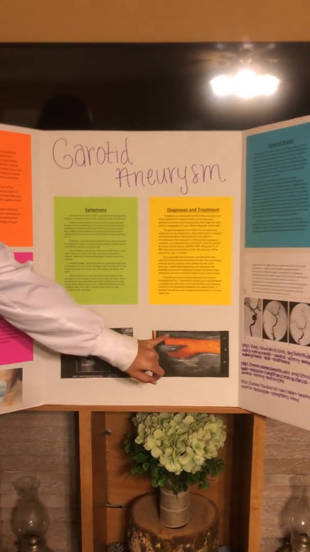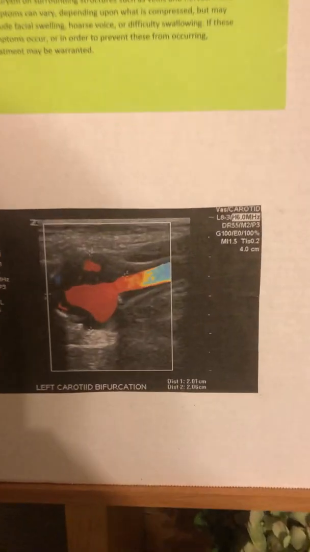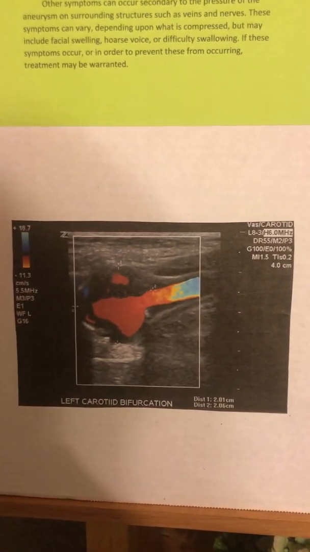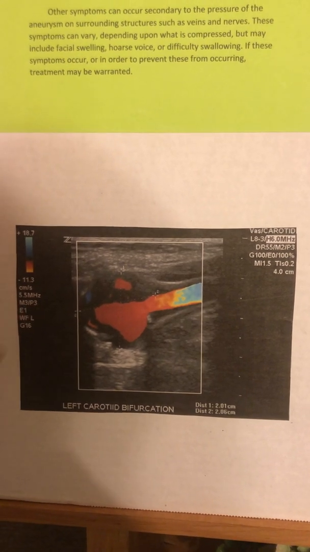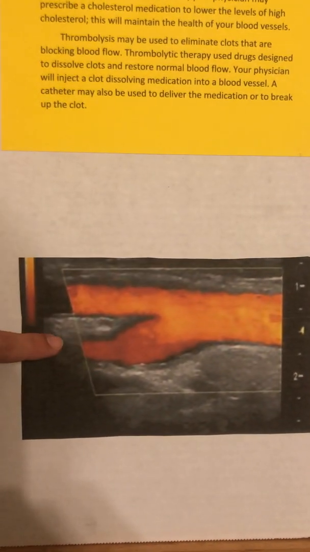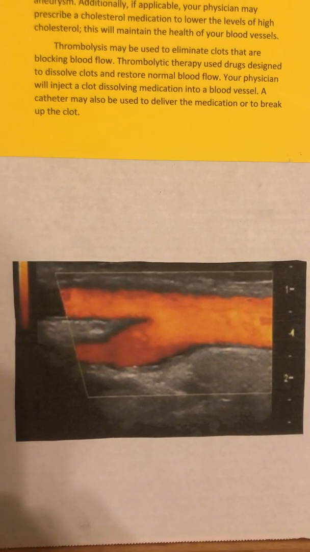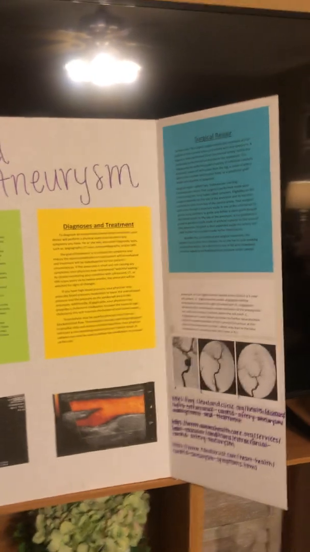These two pictures right here are ultrasound pictures of some examples of what a carotid aneurysm would look like. This one is showing the bulb and showing that it is enlarged, and then this one is showing one in the ICA as it is coming out of the bulb, and that is enlarged as well. So lastly, we will go to surgical repair.